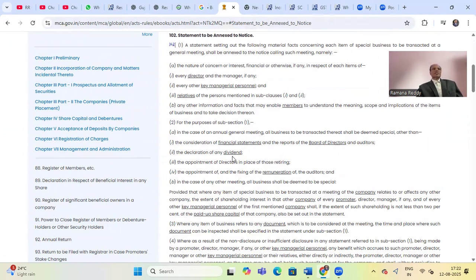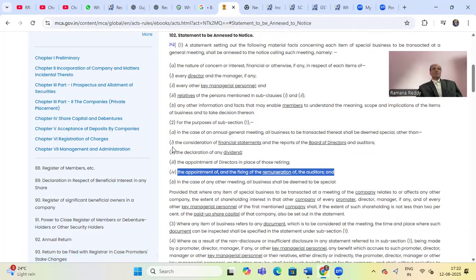So this is the ordinary business: the consideration of financial statements and the reports of the board of directors and auditors, ordinary business in AGM. Declaration of dividend, ordinary business. Appointment of director in place of those retiring, ordinary business. Appointment of and fixing of remuneration of auditors, ordinary business. Only these four in an AGM. All other business transacted is deemed special.